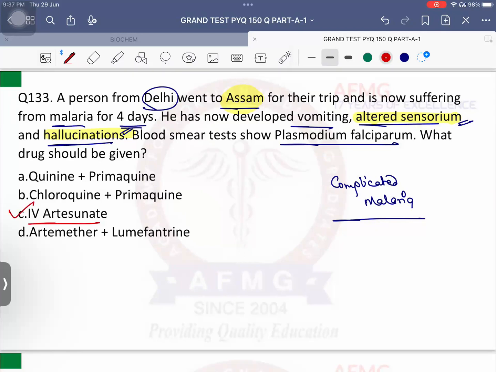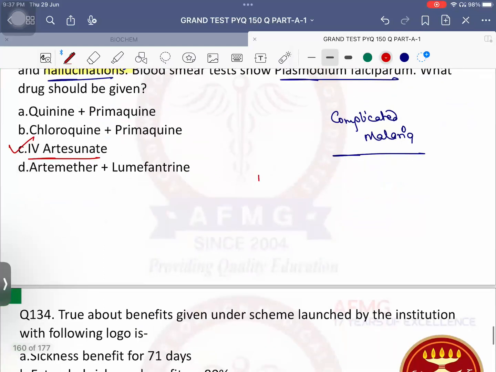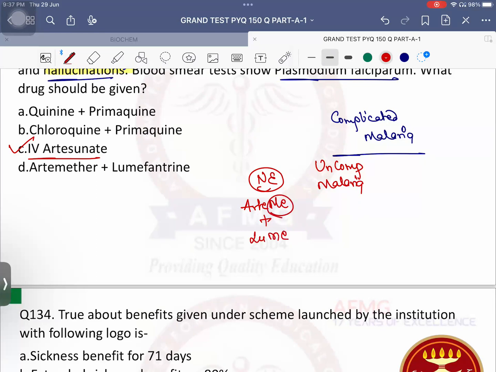Please remember, in northeastern parts of India, what should be given for normal, uncomplicated malaria? We will give artemether plus lumefantrine. Where is it more common? There. Then in the rest of India, we will give artesunate plus sulfadoxine-pyrimethamine combination.